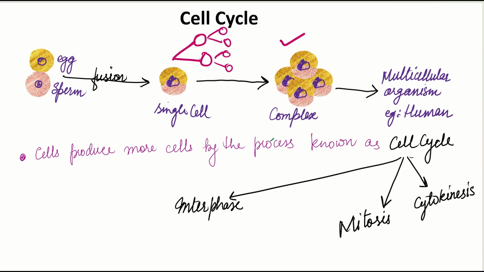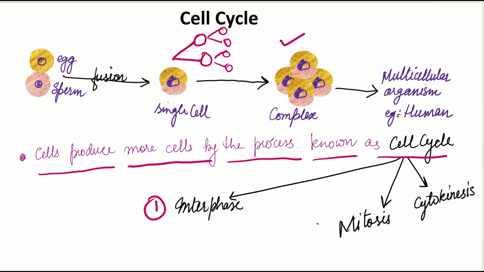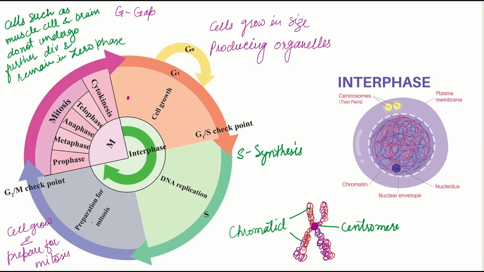In this way, a cell produces more cells by the process known as the cell cycle. The cell cycle is further divided into three phases, that is the interphase, mitosis and cytokinesis. Let us discuss the interphase.